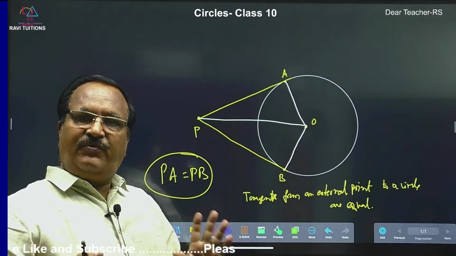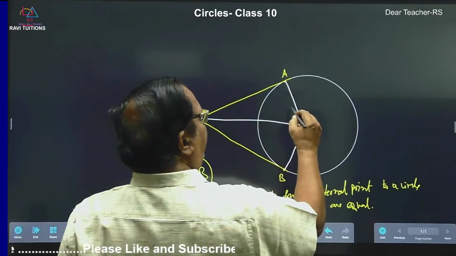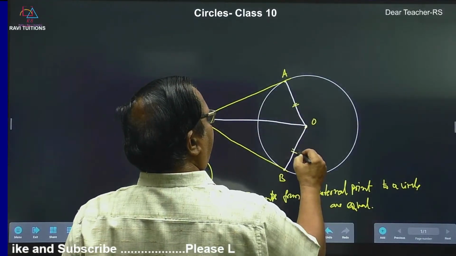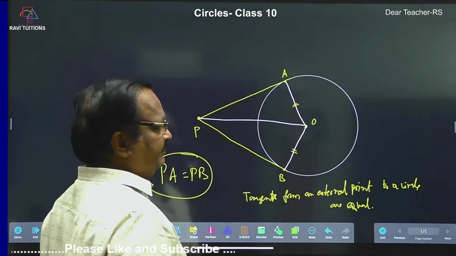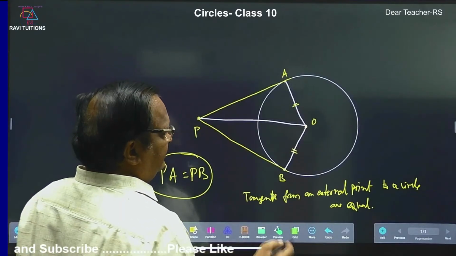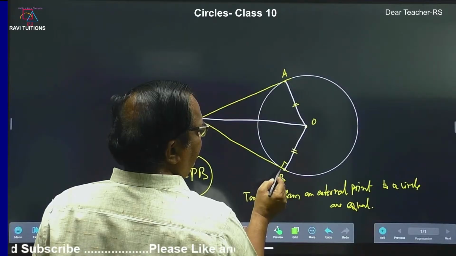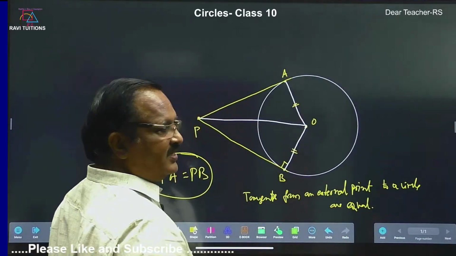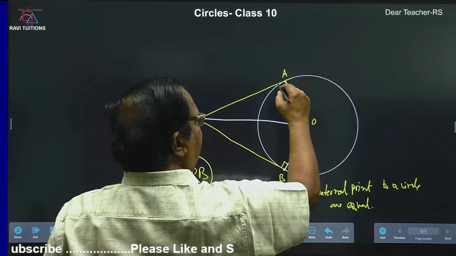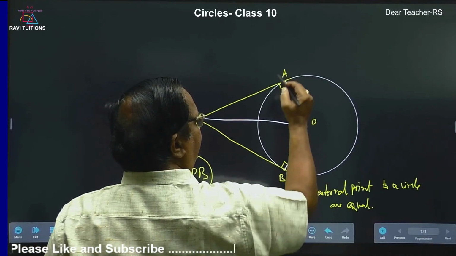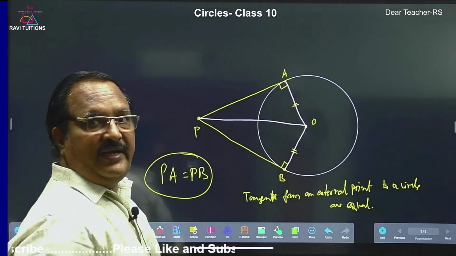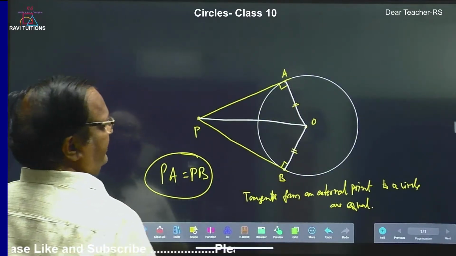In this we already know some data. OA is the radius of the circle, same as OB. And what is the first theorem? Radius is perpendicular to tangent. This is not extended, you can extend it. This is also not extended. So, this is 90 degrees. That means radius is perpendicular to the tangent.